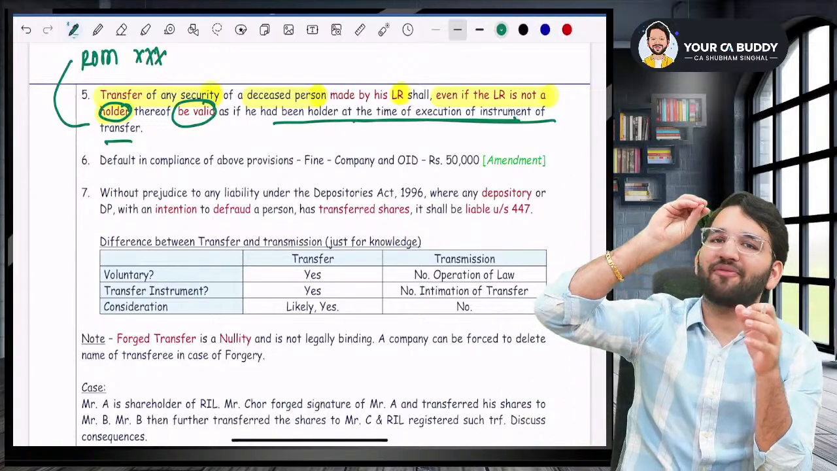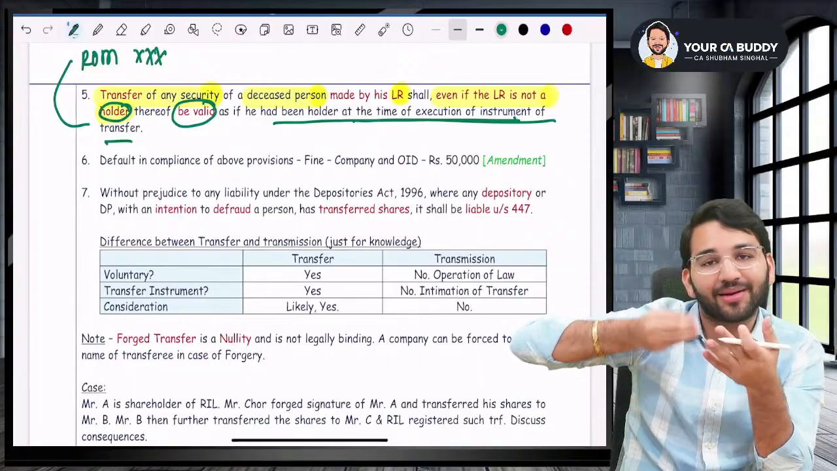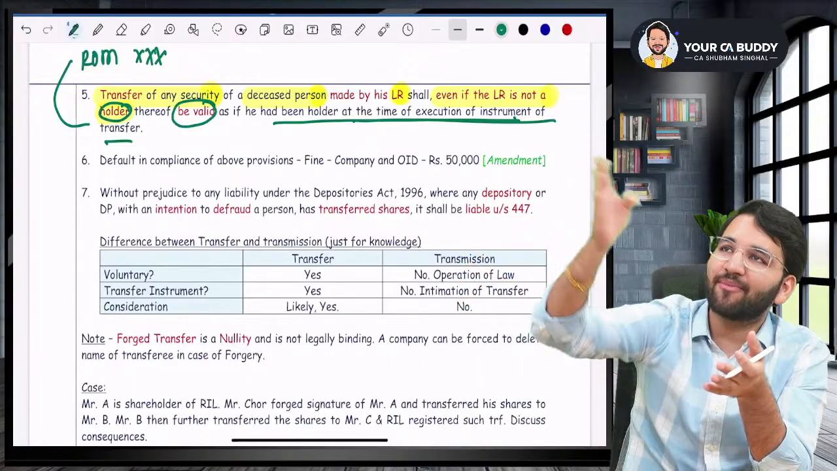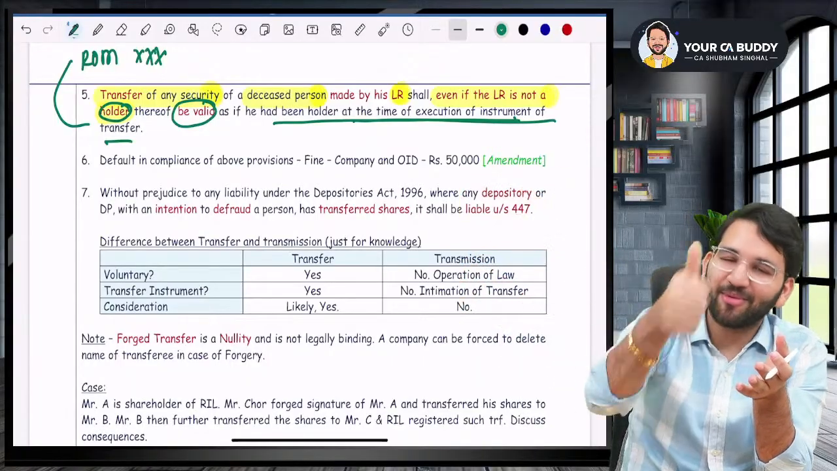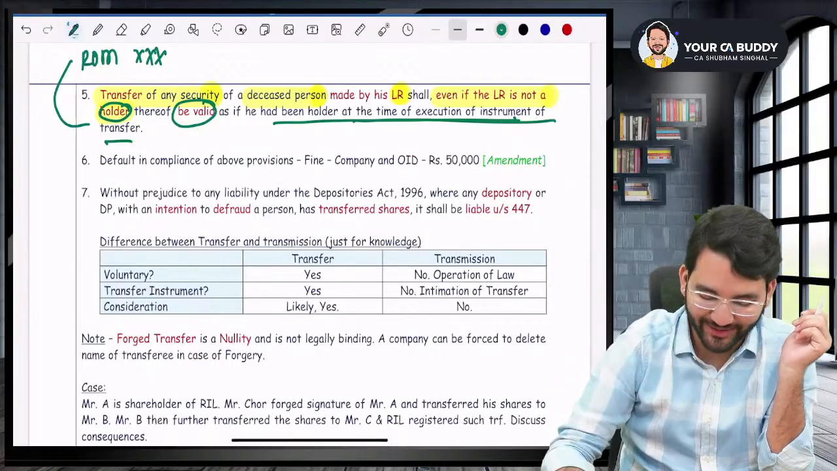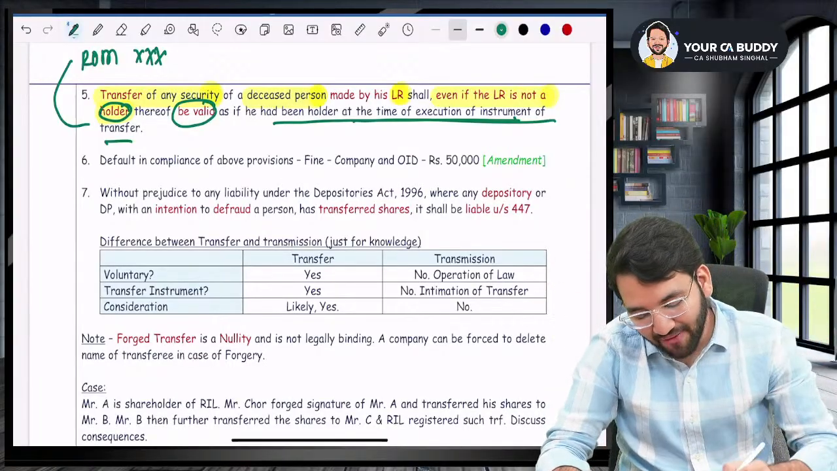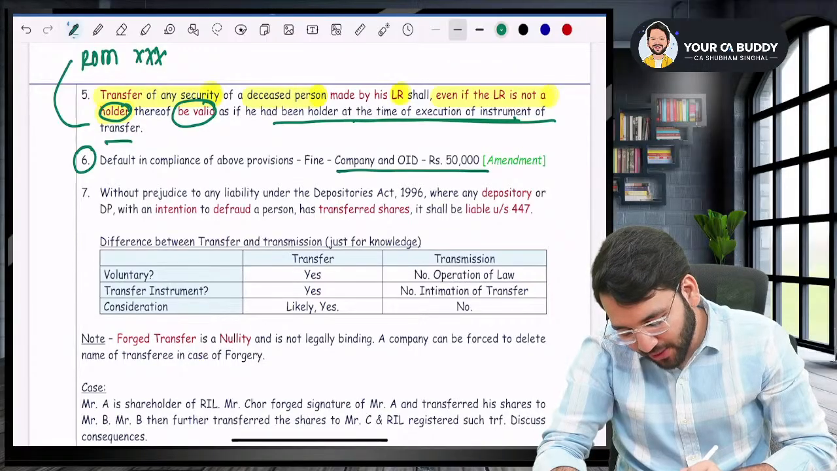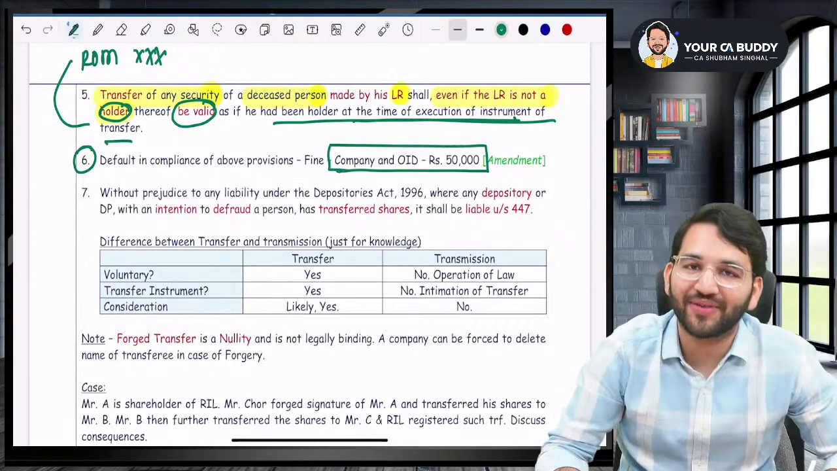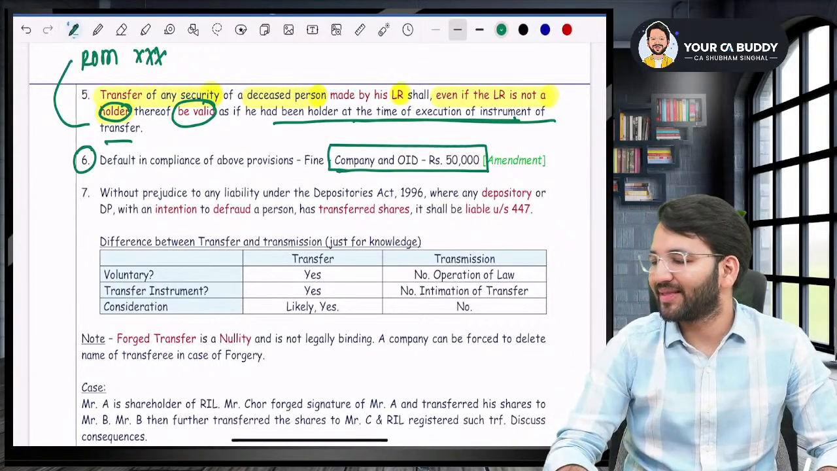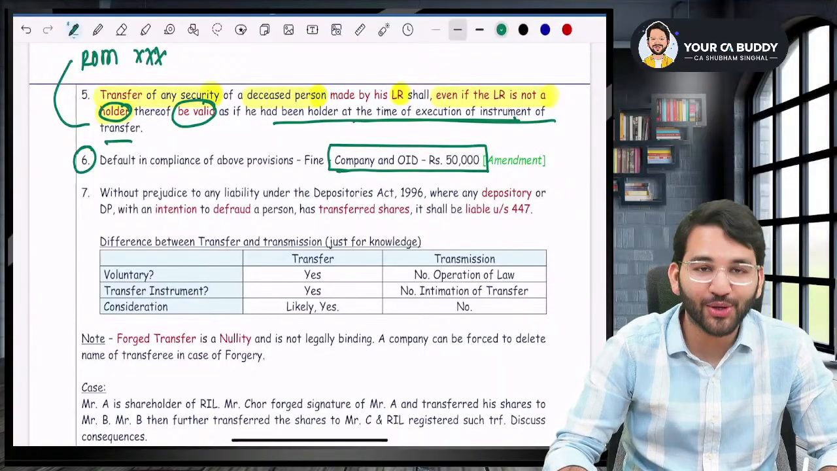So, for example, Mr. Father died. Mr. Son transferred the shares. Even if his name was not there in the register of members, it will be fine because it is a valid transfer. And if you make any contravention, the company and officer in default will have to pay a fine of 50,000 rupees. Are you with me, sir?